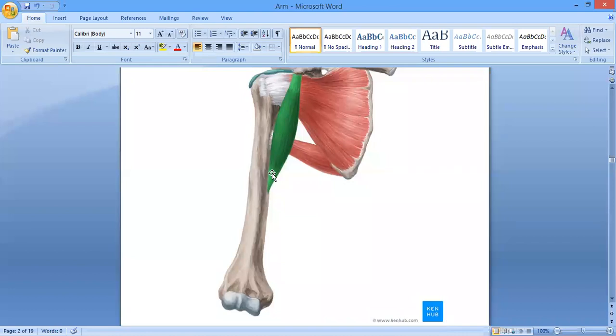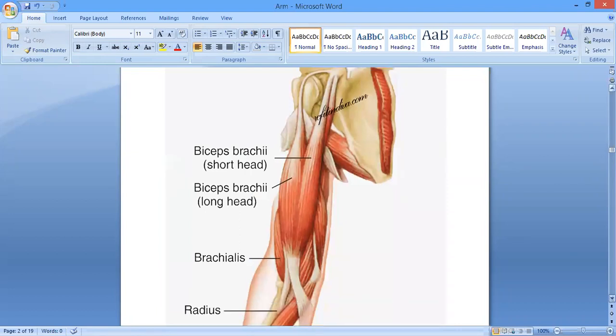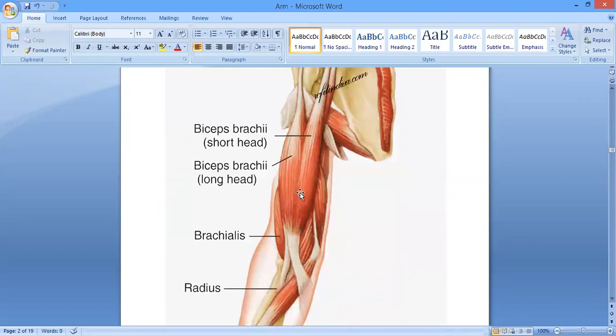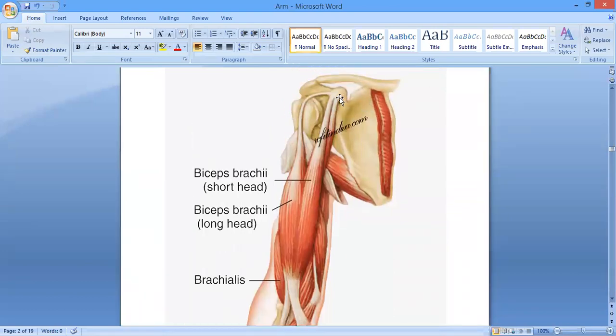So 3 muscles of the anterior compartment you can see over there. सबसे पहले आपको बाइसेप्स नजर आ रहा है जी, राइट? एंड देन इसके पीछे आपको ये कोरेकोब्रेकियलिस आता हुआ नजर आ रहा है, राइट? It's getting common origin from the coracoid process with the short head of biceps. Yeah, coracobrachialis. ठीक है? It is going to be inserted in the mid of the arm, right? On the medial border of the humerus. ठीक है? और उसके नीचे आपको ये एक तीसरा मसल नजर आ रहा है, and that is called as the brachialis, right? So we have got the three muscles in the anterior compartment of the arm.